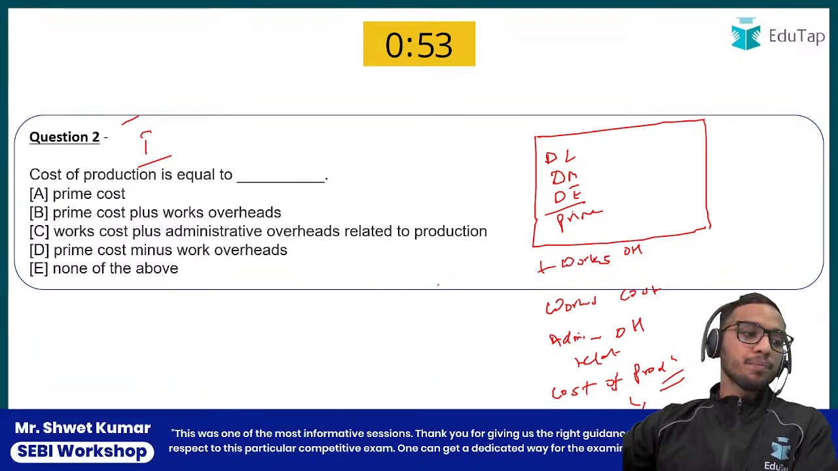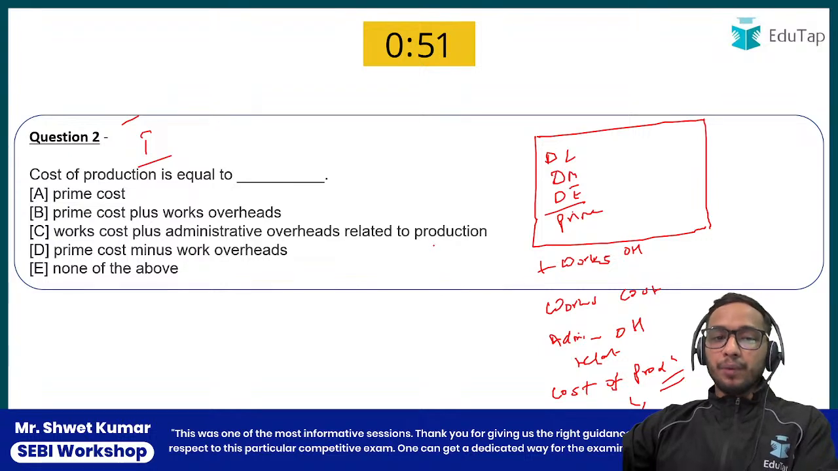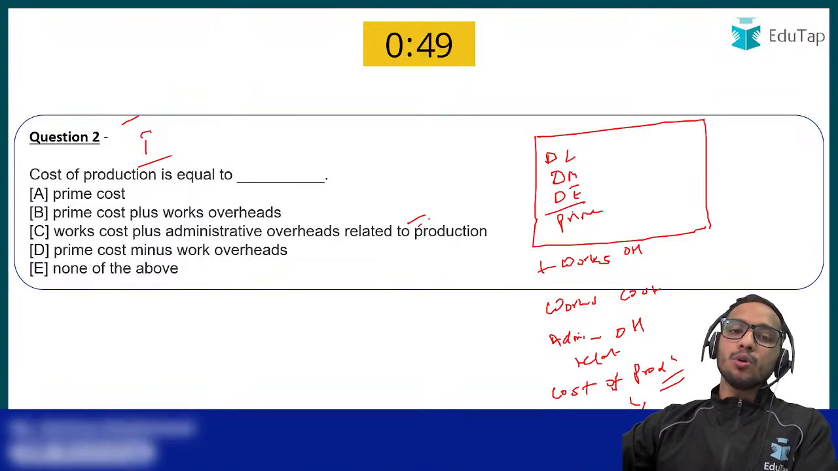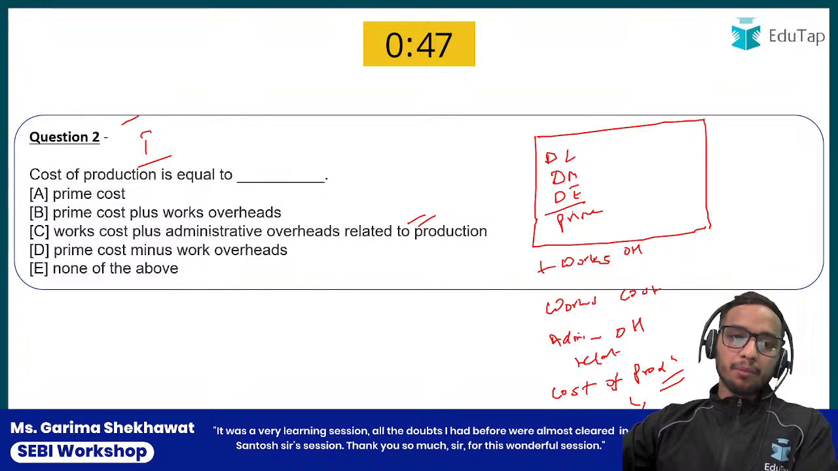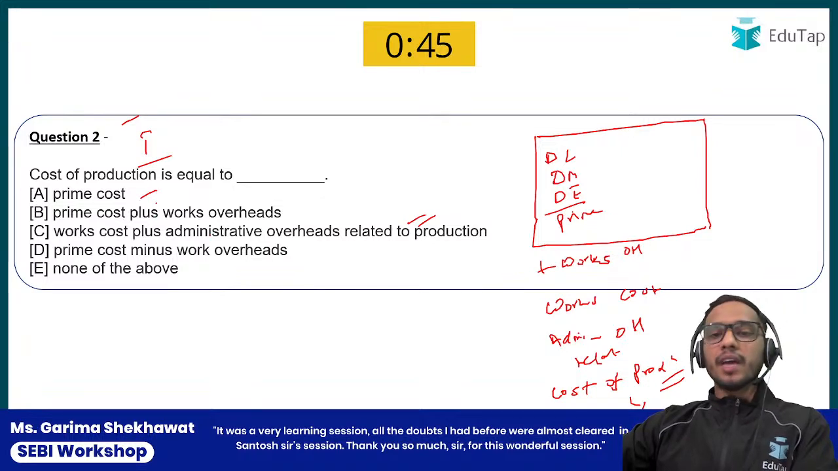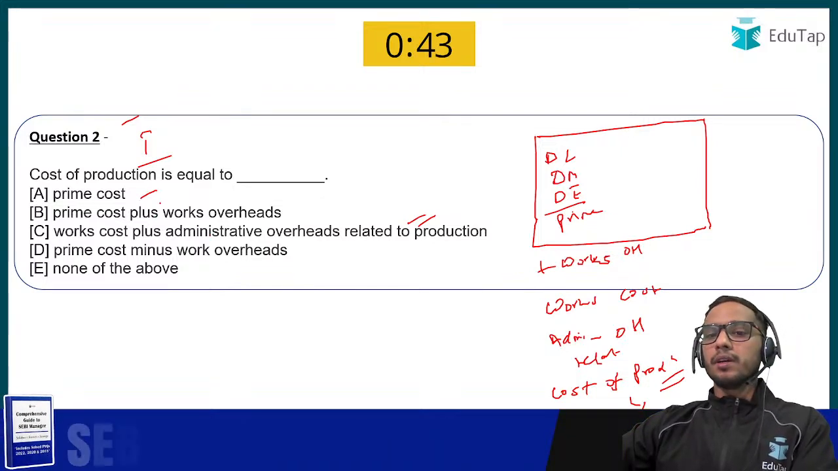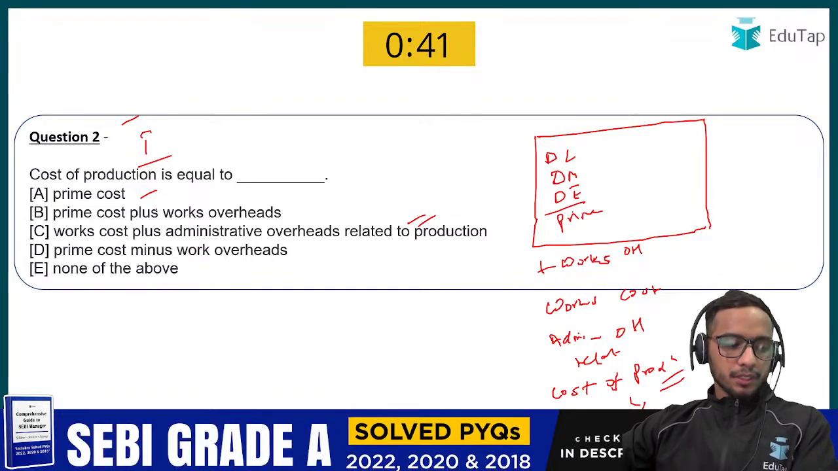So the answer would be works cost plus administrative overhead related to production. And prime cost is what? Prime cost is your direct labor plus direct material plus direct expense. So everyone is correct here. Good.